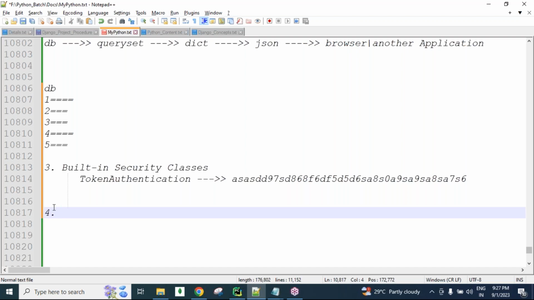Now, another one: after the built-in security classes, we have so many, guys. For example, basic authentication, session authentication, token authentication, JWT authentication. There are several things like that. In the coming days, you will understand.